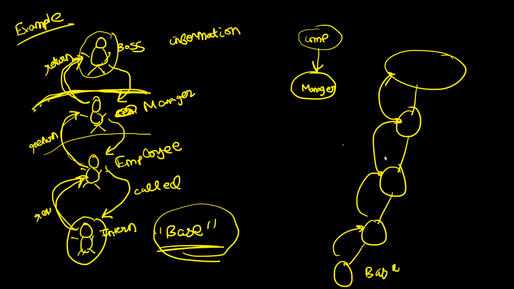Now, if I give you another example, let's say you have 1,000 papers. You have 1,000 papers, and the papers have names written on them. There are names of students written on the paper. And you want to sort the names. Okay, you have to sort the names. So what can you do?